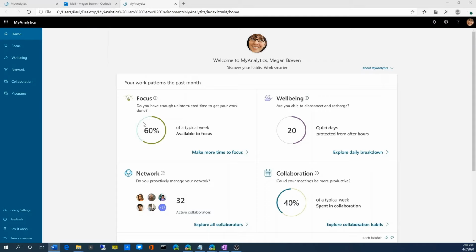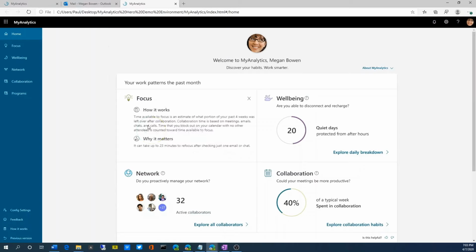Megan quickly sees that in a typical week, 60% of her time is available to focus. By clicking on the More Information icon, she can quickly see how the value is calculated and why it should matter to her.